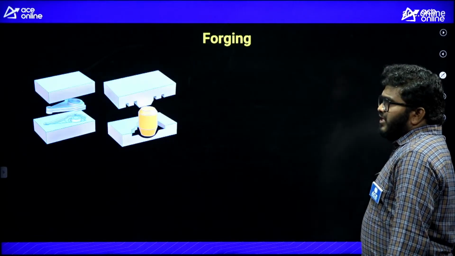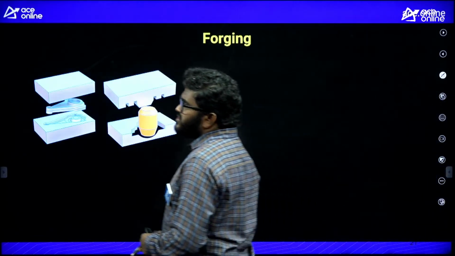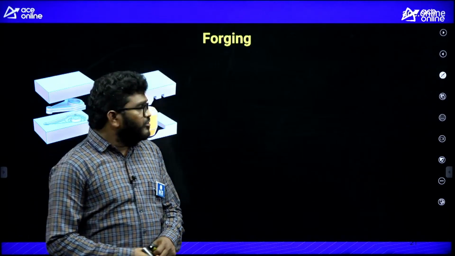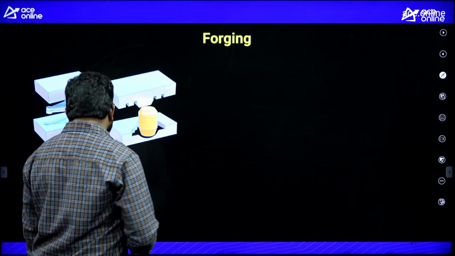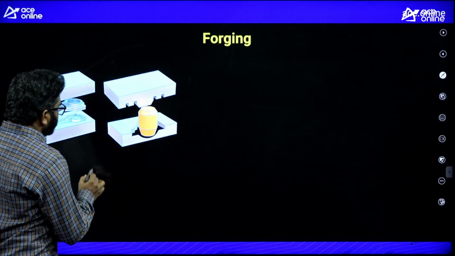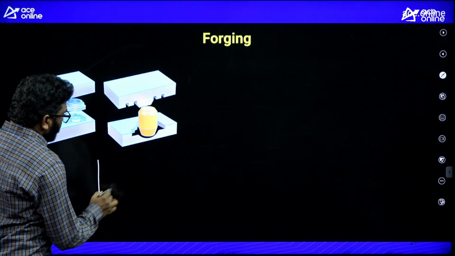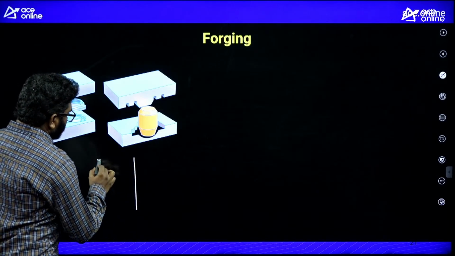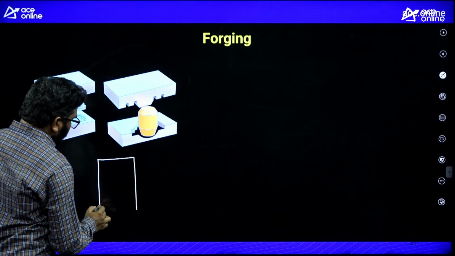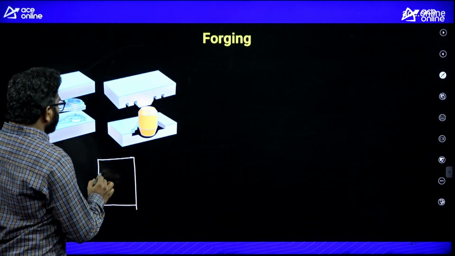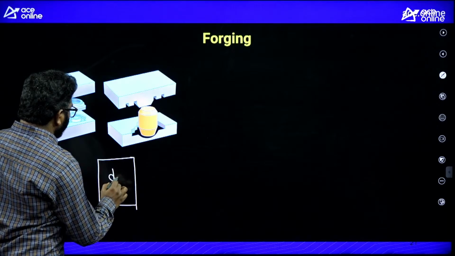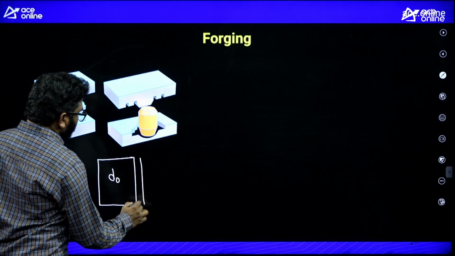Right, this is extrusion. And next is forging. So from the forging operation, listen carefully. In the forging operation, this is the initial block before the forging operation. This initial block has a diameter D naught and a height H naught.